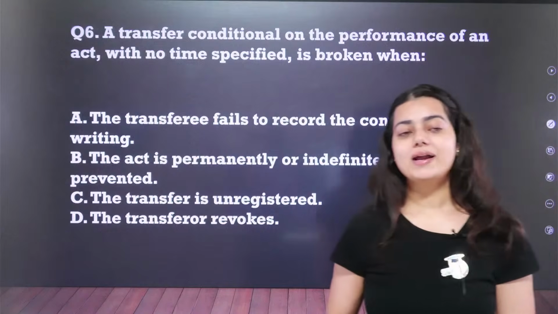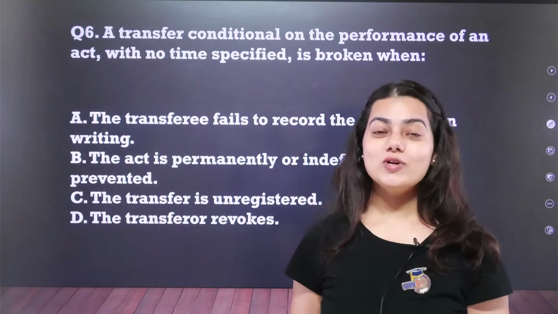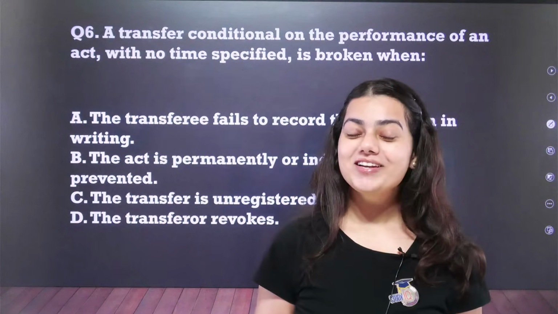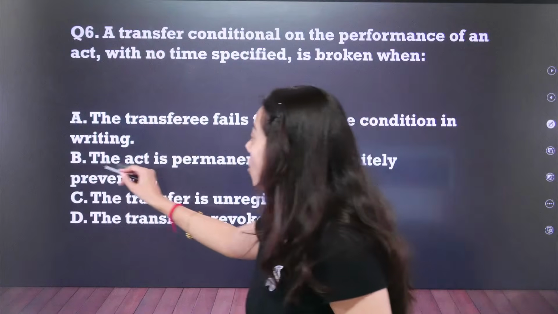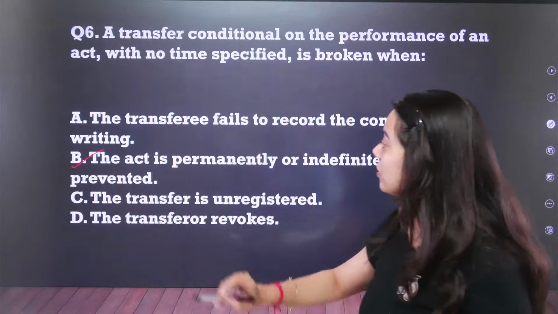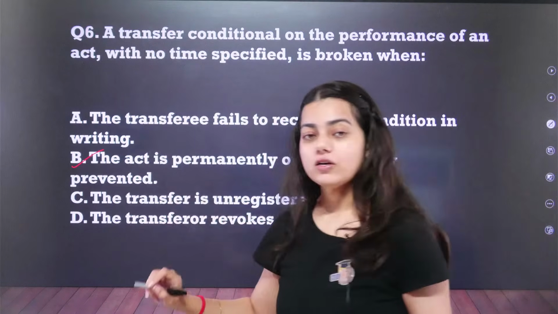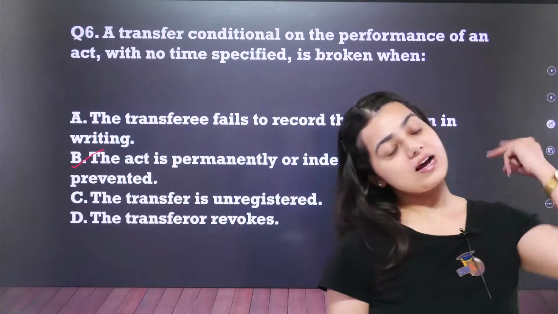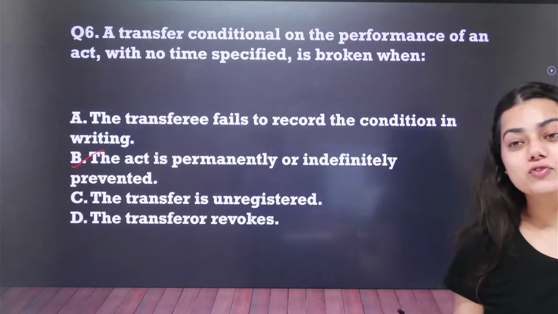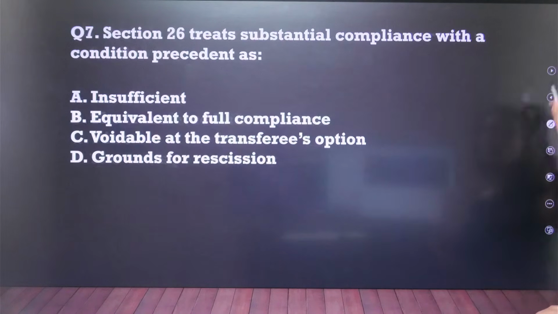Hershey Eco, you are absolutely correct and you are the first one to answer, so keep it up. Very good. The option is option number B, which is the correct option: the act is permanently or indefinitely prevented. Ratnakar Yadav, you are also correct. Without any further delay, let us move on to the next question.